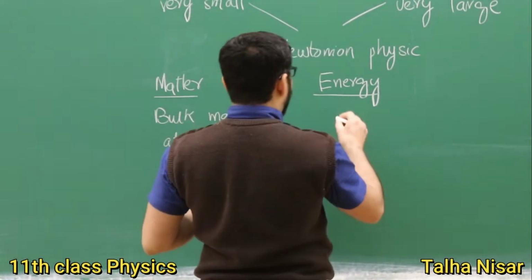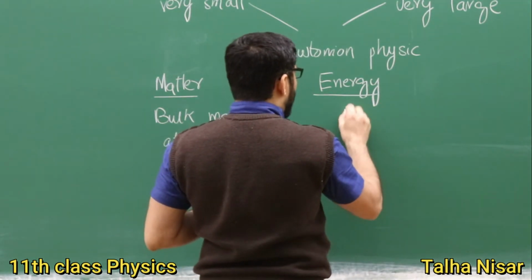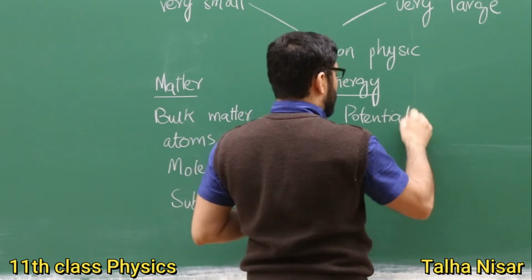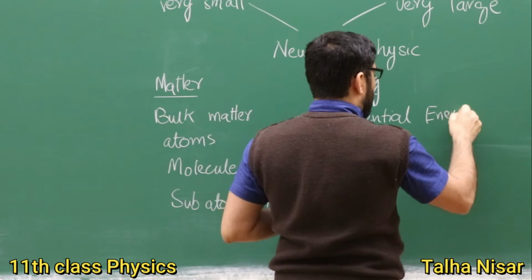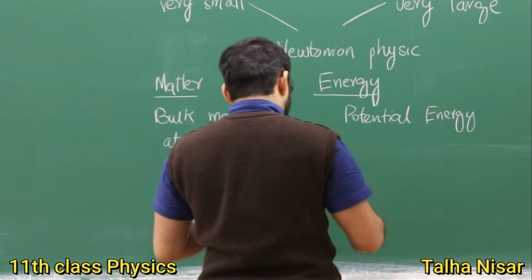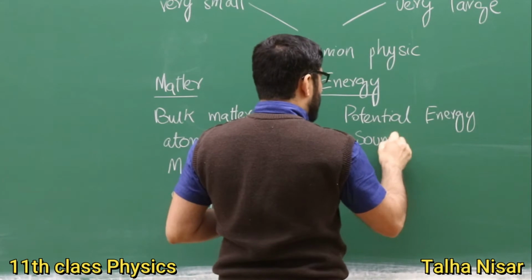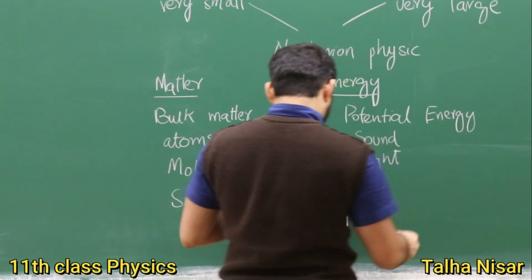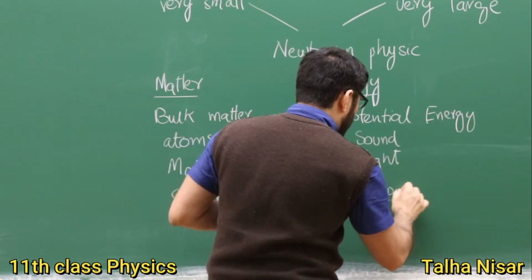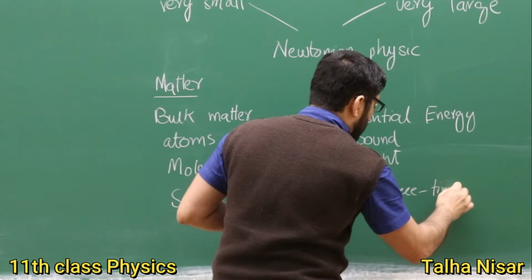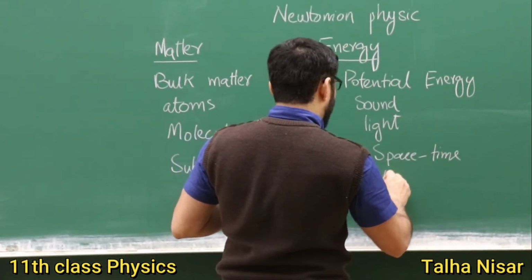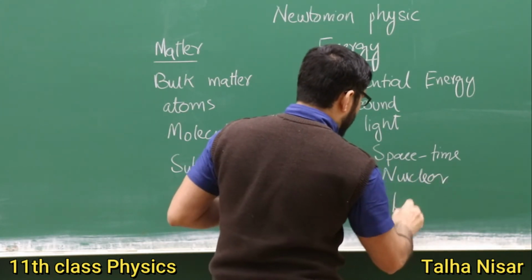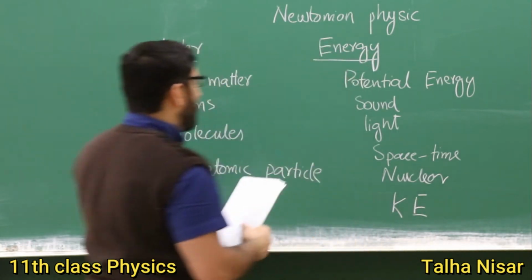Energy: we have, for example, gravitational potential energy, sound energy, light energy, space-time, nuclear energy, and kinetic energy.